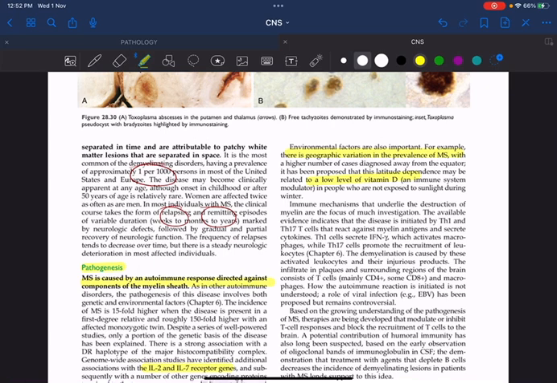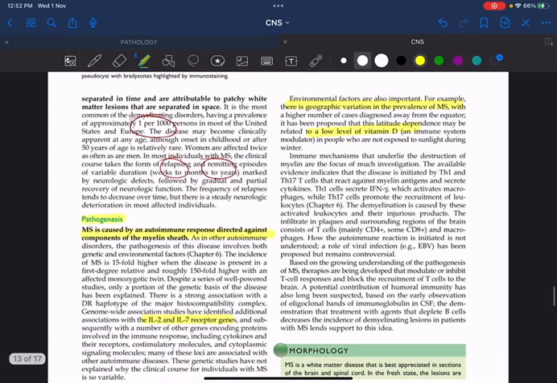Next is immune mechanisms, which is the one I am going to discuss in detail. We have T helper 1 and T helper 17 cells. These will react against the myelin antigens. As you have studied in chapter 6, immune system, T helper 1 and T helper 17 will activate interferon gamma. This interferon gamma will activate the macrophages, which are responsible for damage of the myelin sheath.